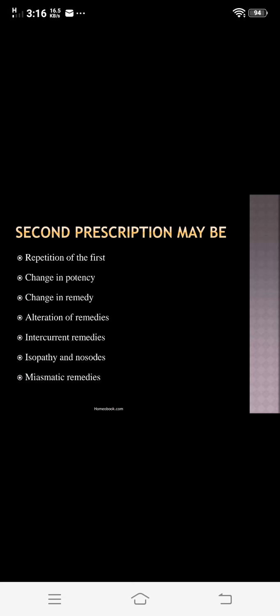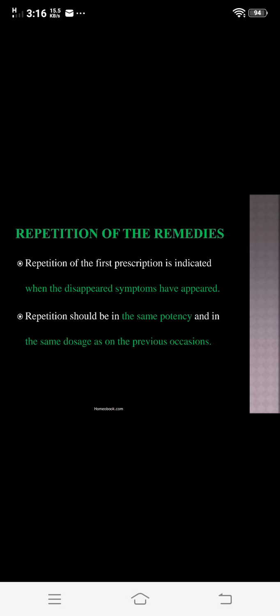First they explain the repetition of the first, that is, repetition of the remedies. That is, if we give the patient Nux vomica in the first prescription, in the second prescription also we prescribe Nux vomica to the patient. That is the repetition of that remedy, that we call a repetition of the remedies.